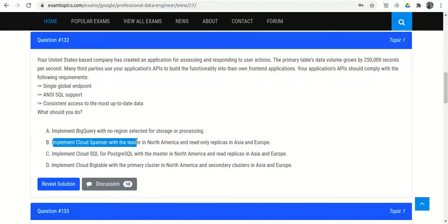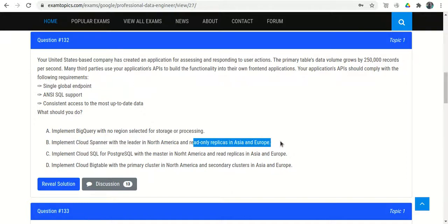Implement Cloud Spanner with the leader in North America and read-only replicas in Asia and Europe. So Cloud Spanner is also okay because it supports SQL and it is scalable, so it can handle this amount of data. And single global endpoint, so there should be a single global endpoint and anyone can access the data. So one copy could be in North America and the other read-only replica in another continent. That is fine.